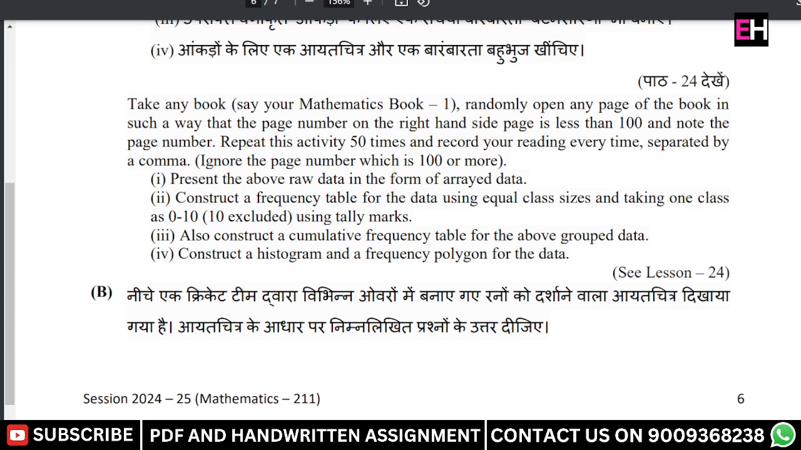The second: construct a frequency table for the data using equal class sizes and taking one class as 0 to 10, using tally marks. Also construct a cumulative frequency table for the above grouped data, and construct a histogram and the frequency polygon for the data. Okay, so the question is done.